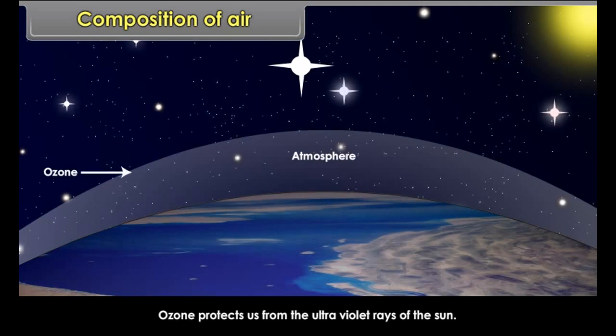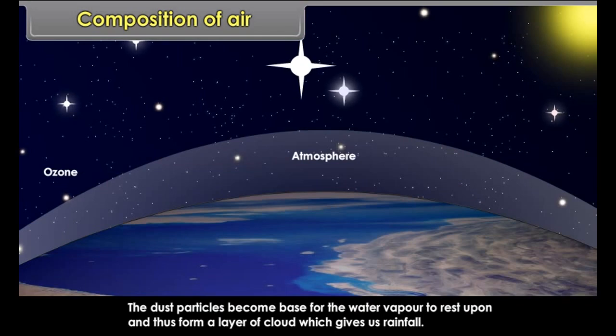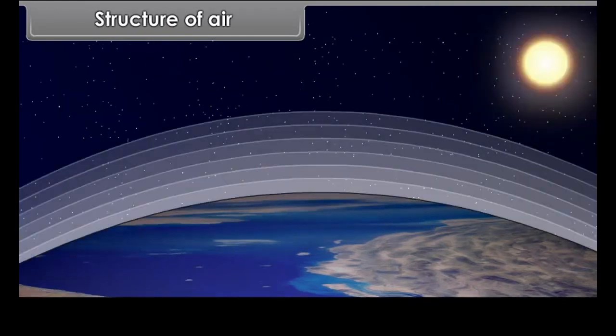Ozone protects us from the ultraviolet rays of the sun. The dust particles become a base for the water vapor to rest upon and thus form a layer of cloud which gives us rainfall. Structure of air.